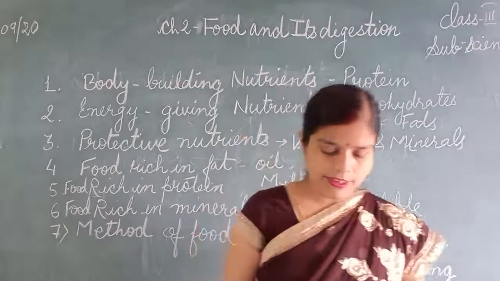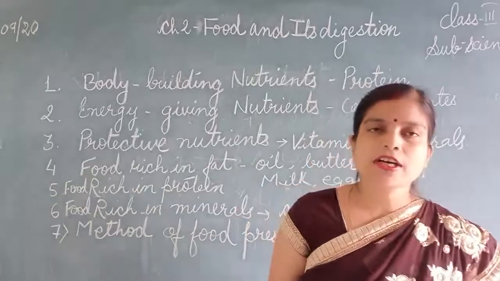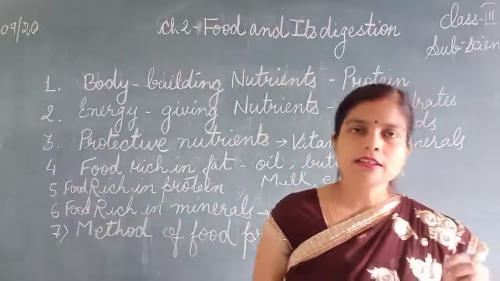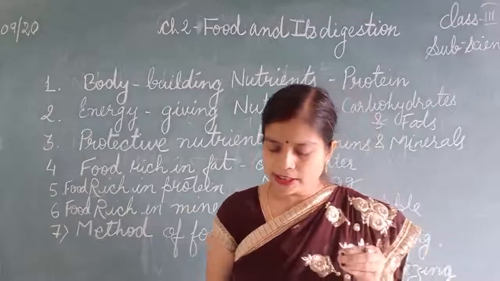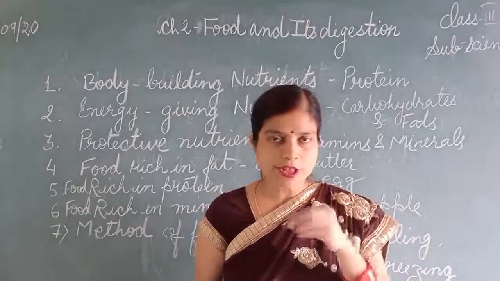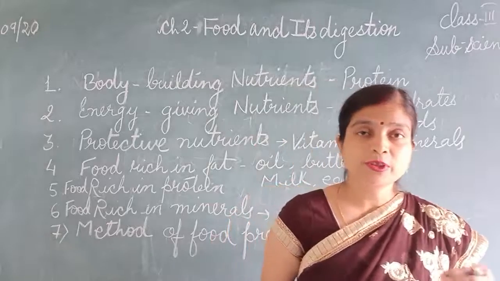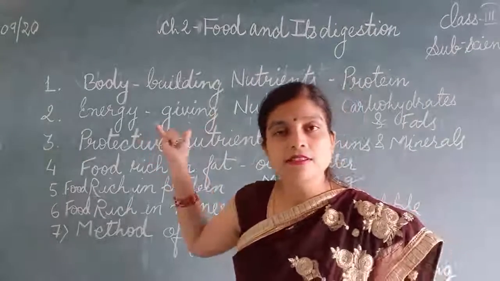Now here is filling the blanks. Sugar and starch are what? They are carbohydrates. Dash are useful substances present in the food we eat. What are the useful substances present in the food we eat? That is nutrients: protein, vitamins, minerals, carbohydrates.